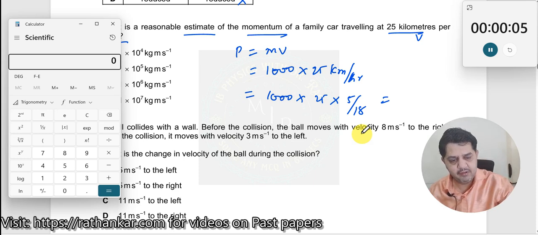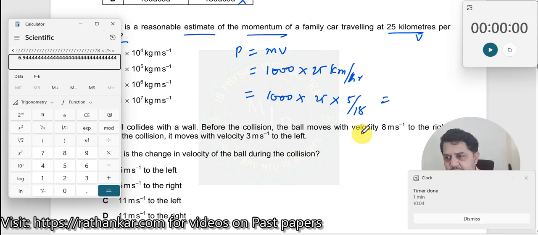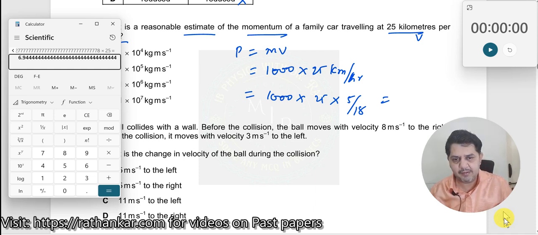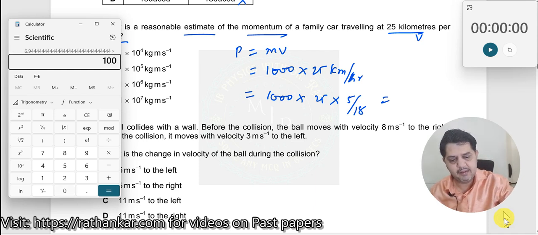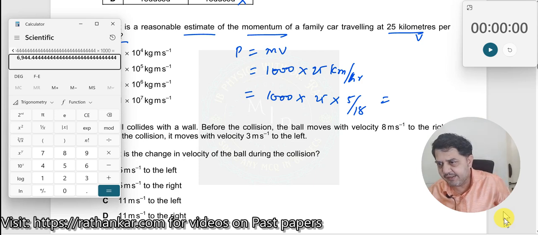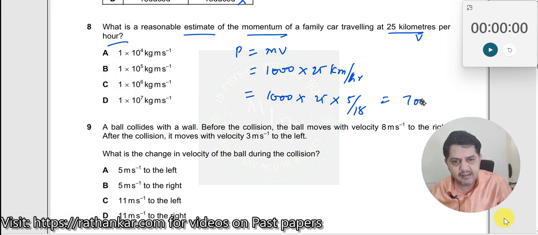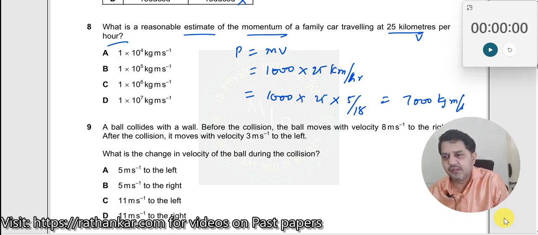Okay, so now we have 5 divided by 18 is equal to so much divided by 25. So this should be 6.94. 6.94 multiplied by 1000, which gives me 6944, or nearly 7000 kg meter per second. Which is the closest one? This is the closest one. Answer is A. That's it.